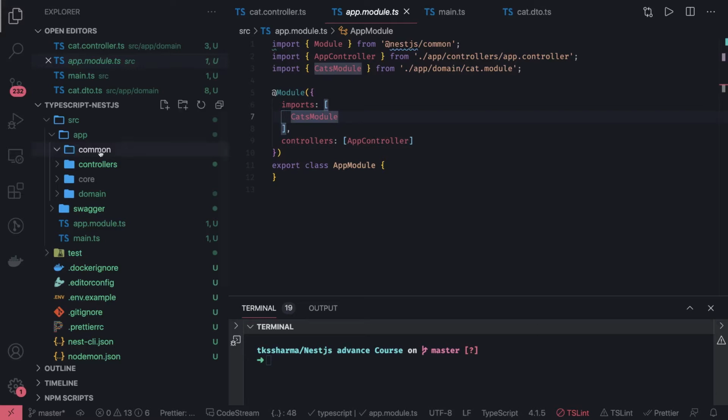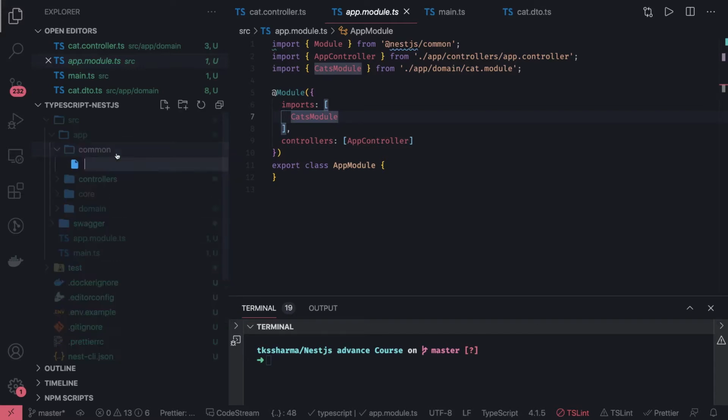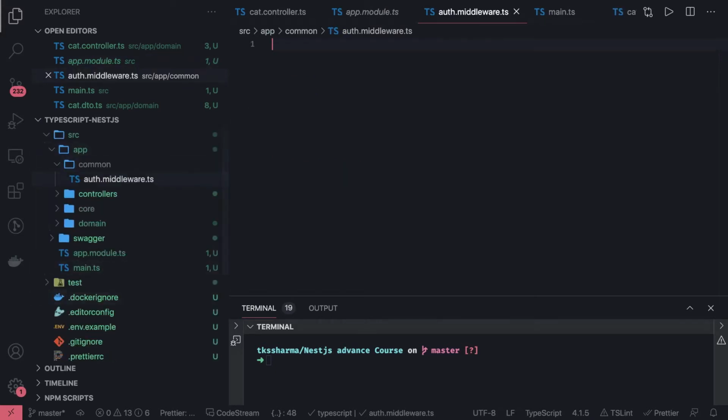Let's talk about common. So here I will talk about a simple middleware. Let's say auth.middleware.ts. So auth middleware can be as complex as you want. If we just talk about a simple auth middleware, what it is doing is it just checks your authorization token, and checks whether whatever you are doing is actually fine or not, right? It will decode the token and say, okay, your token is valid or not. If the token is invalid, then it will say, okay, you are not authorized to access this particular API.